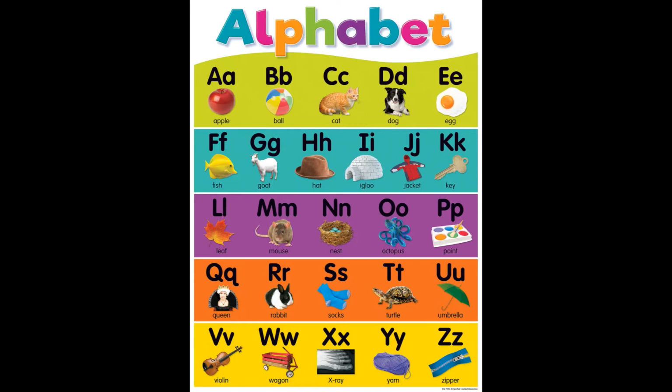I will come to that point, but before that I just need to tell you some quick info: among those 26 letters in the English alphabet, there are 5 letters which have 2 different sounds. Apart from these 5 letters, all the other 21 letters have only one sound. Let me explain it for you. Among the 26 letters, the 5 letters which have 2 different sounds are called vowels.